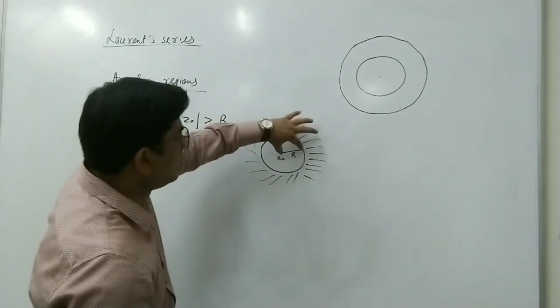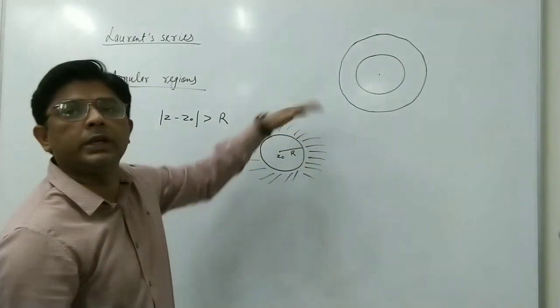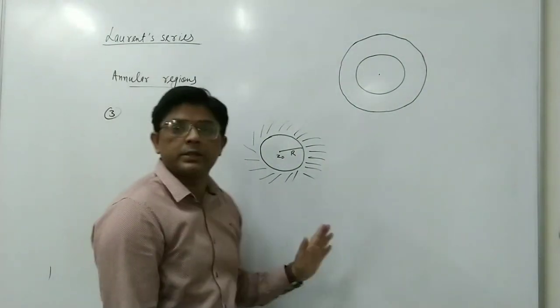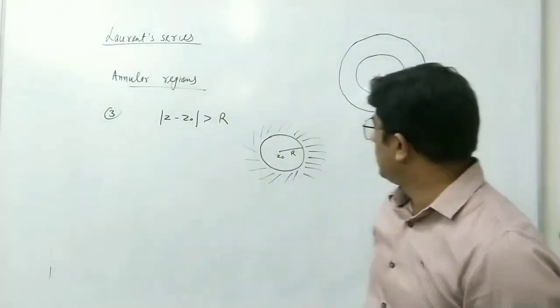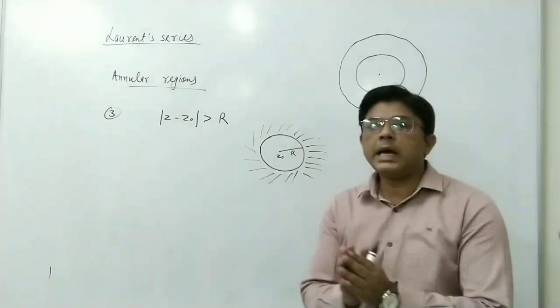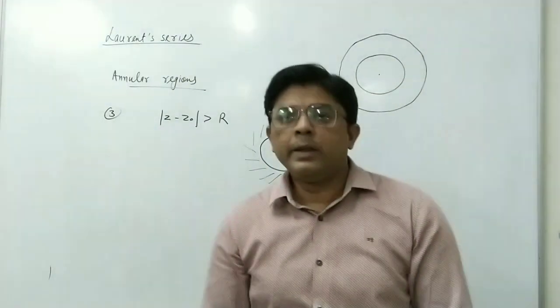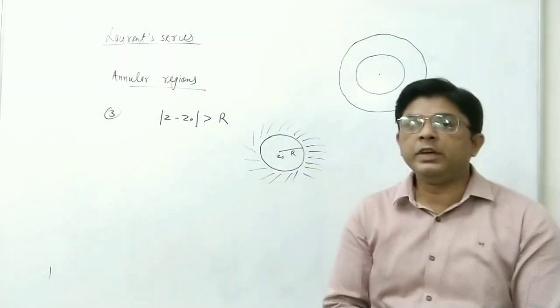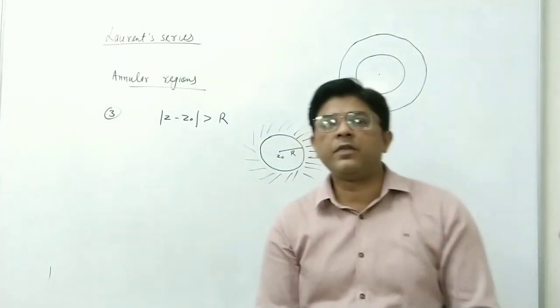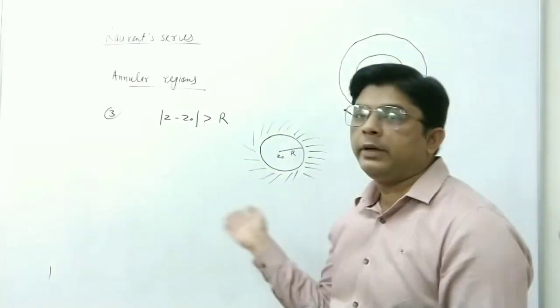So this is radius r. Greater than r means the points outside this circle. So this is the third case. The annular region may be like this, that we take the points outside a circle. So three types of regions are there. Now we see whether we can express a function f(z) in these three types of regions.